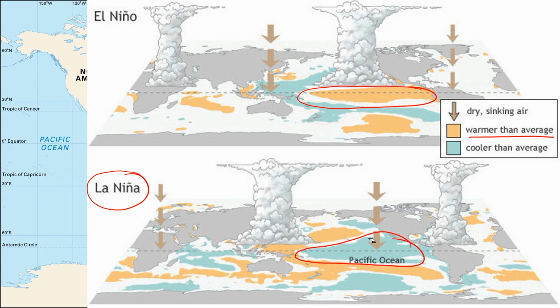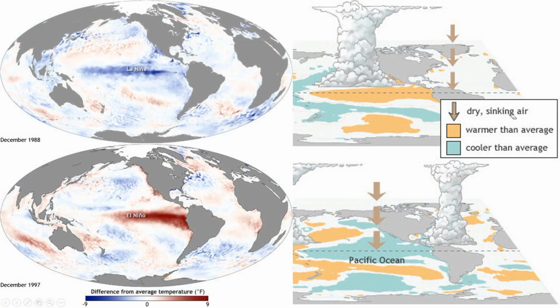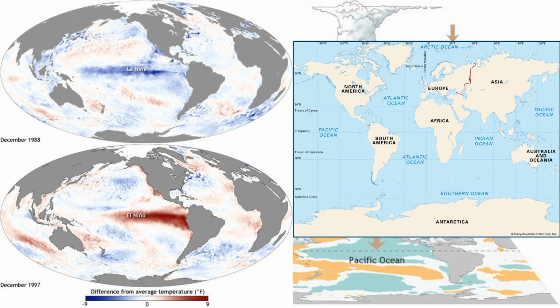Remember this: El Nino is hotter, La Nina is colder. Now we will again refer to our map. Here, if we refer to El Nino, the hotter currents are generated, which are coming here.